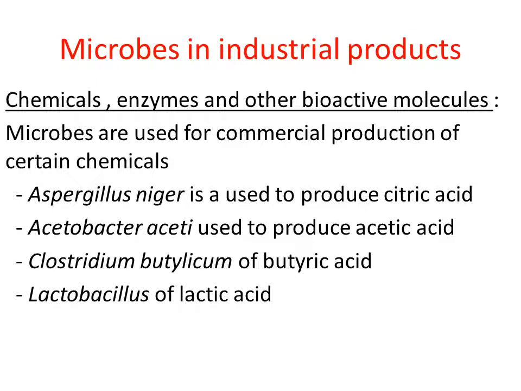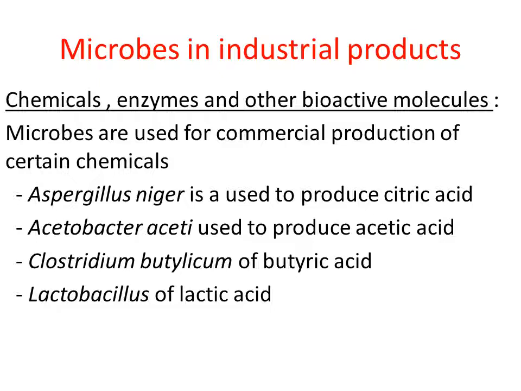So these are some chemicals produced on a large scale in the industry by growing microorganisms. Here you have to remember the microorganisms used to produce chemicals, right? Aspergillus niger is used to produce citric acid. Acetobacter aceti is used for producing acetic acid. Clostridium butyricum is used to produce butyric acid in the industry.